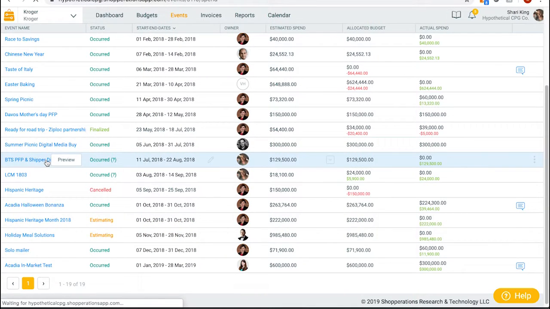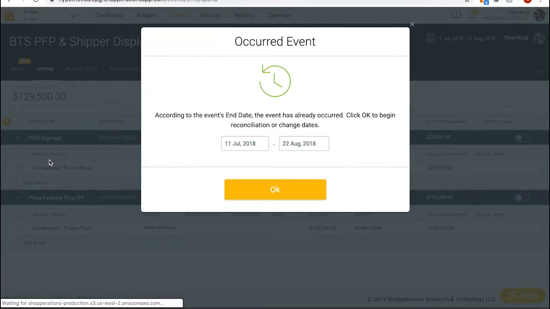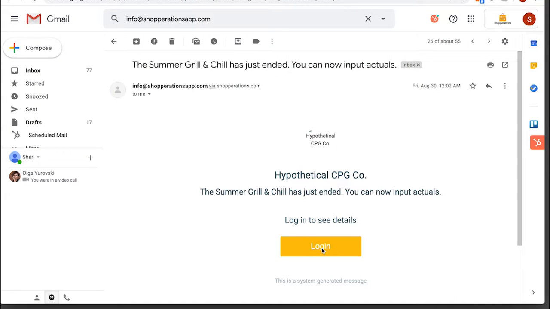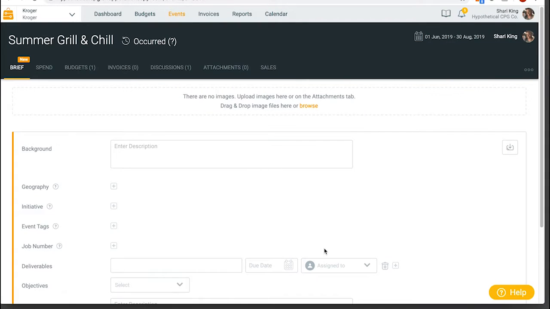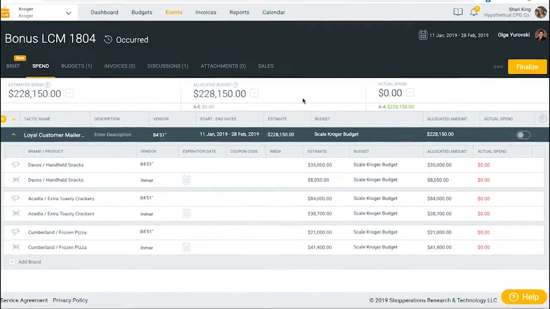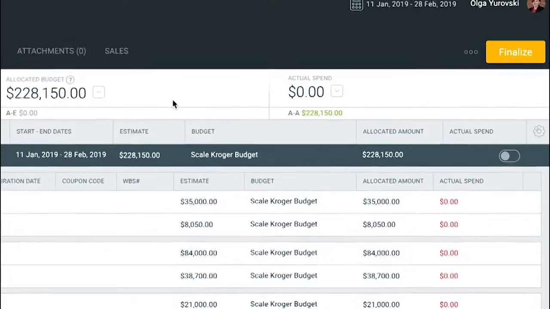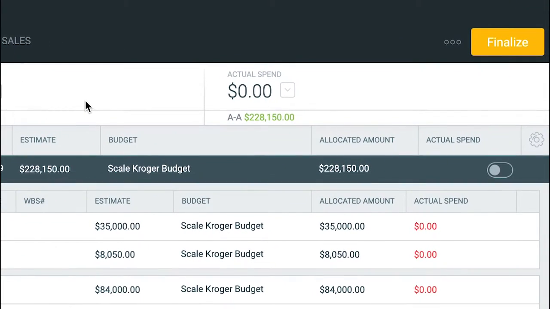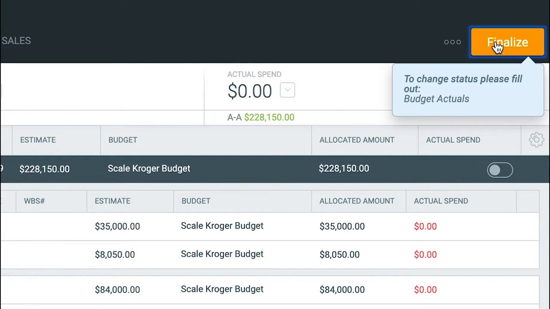Events automatically move to occurred status on the day following the last day of the event. Event owners will receive alerts prompting them to update the event with actuals. Once all of the actuals are completed, the event owner can finalize the event and get it ready for post-event analysis. There are some fields required before moving an event from one status to another. The system will alert you to which information is missing.